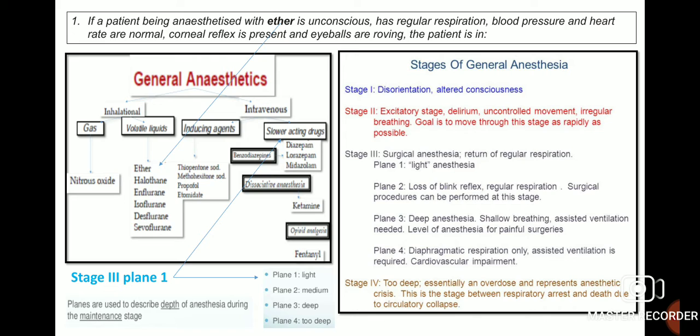So stages of general anesthesia we will see. There are 4 stages of general anesthesia broadly. First stage involves disorientation, second stage is excitatory, third stage is surgical anesthesia, and fourth stage is too deep anesthesia. In the third stage there are 4 planes. Planes are used to describe depth of anesthesia during the maintenance state. So ether causes stage 3 plane 1. It means light anesthesia which is used for surgical procedures.